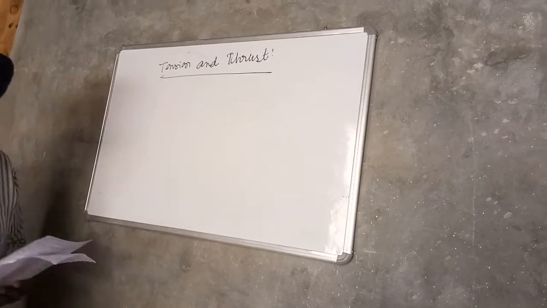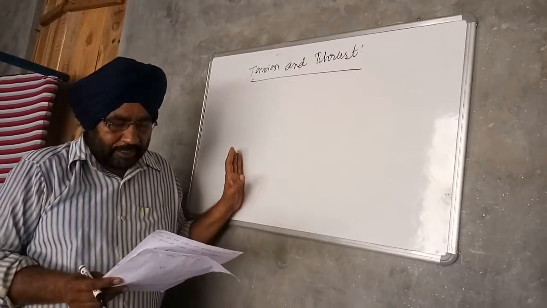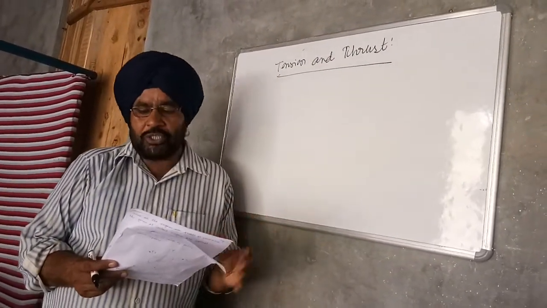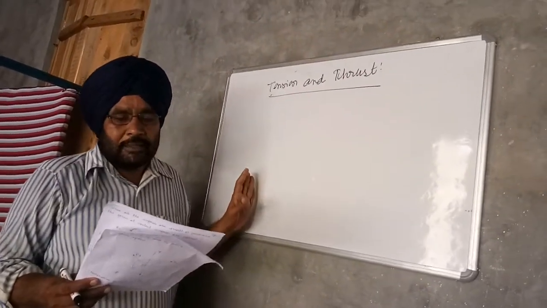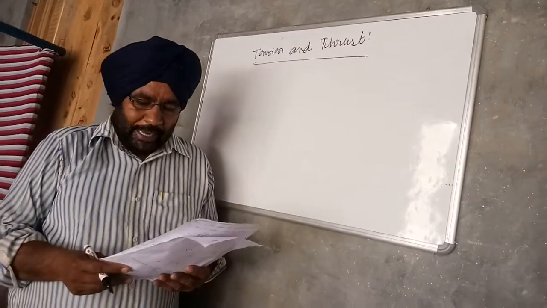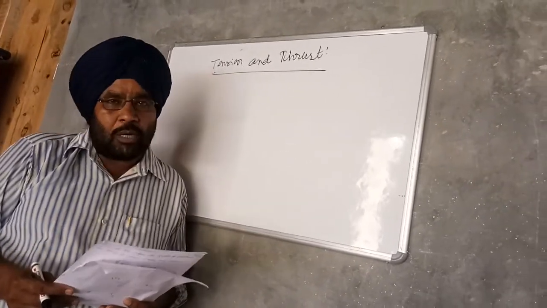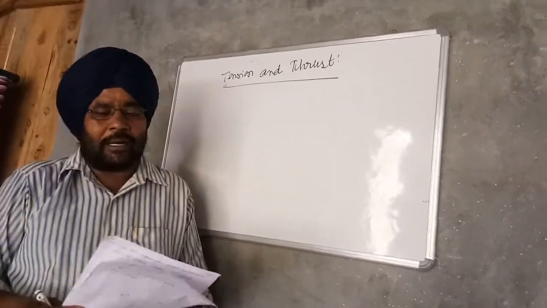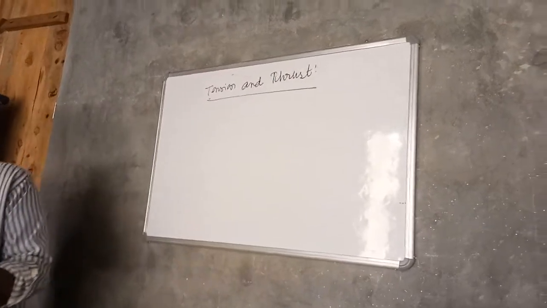Tension and thrust. When equal and opposite forces having the same line of action act on a body and increase the length of the body, the body is said to be in tension, and the forces acting on the body are called tensile forces. Similarly, when equal and opposite forces having the same line of action tend to decrease the length of the body, the body is said to be in thrust, and the forces acting are called compressive forces. Next is the free body diagram.